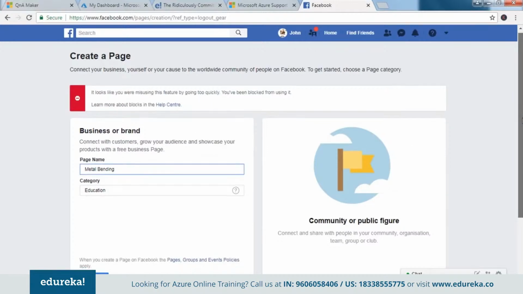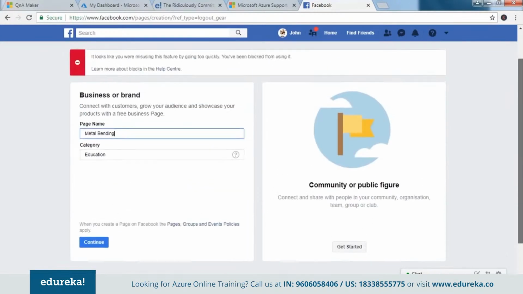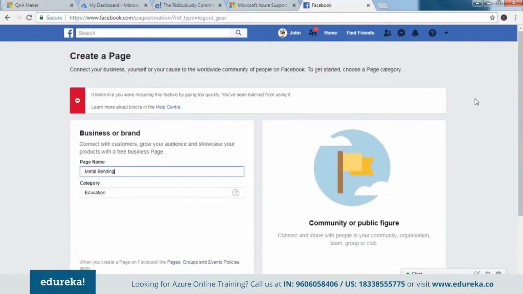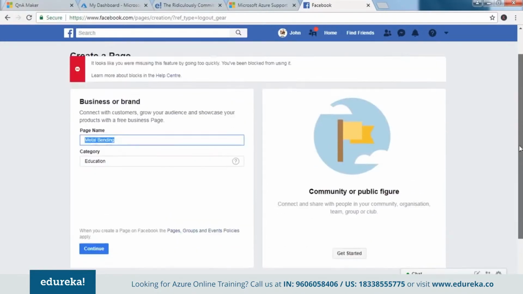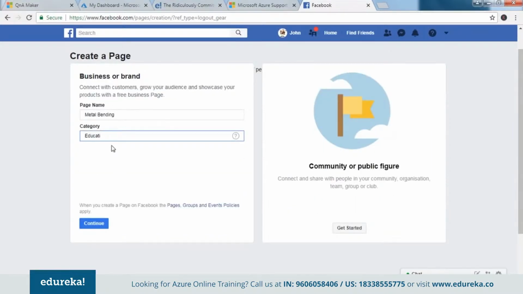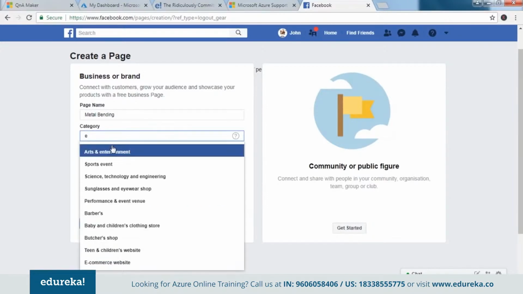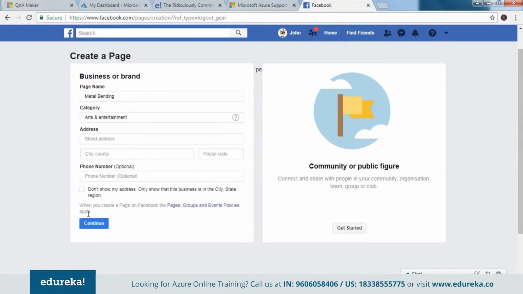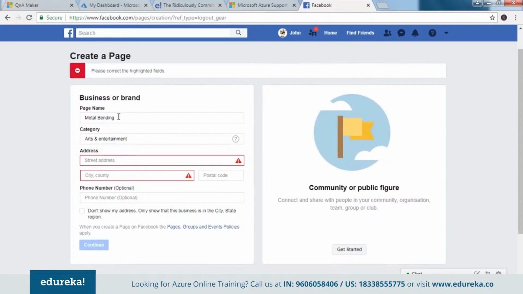Okay, it says I have been blocked for some reason. The thing is, I happened to create this twice today. That is why probably they blocked me, for creating this page. Let's see if we can choose some other category and see whether they allow us to create a page here. Arts and entertainment, maybe now. Okay, they need other details as well, so let's skip. Let's try something else.